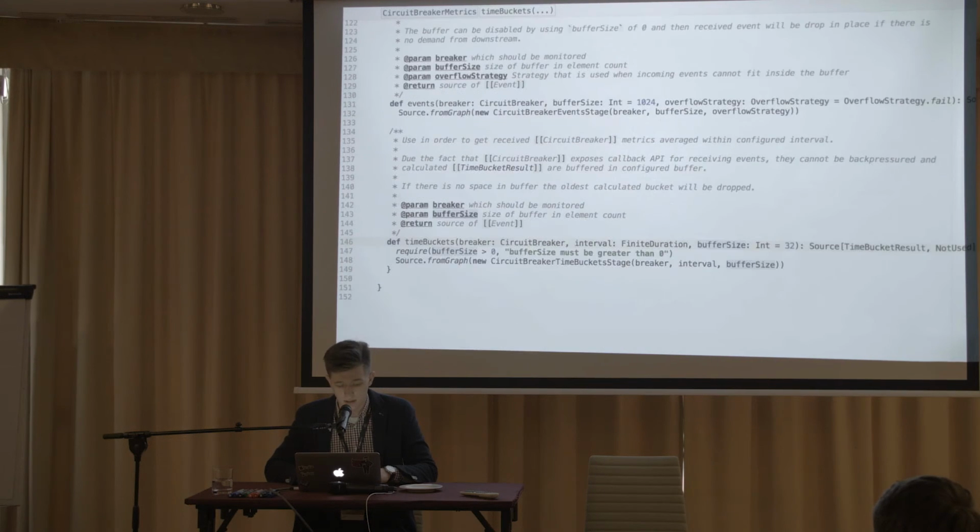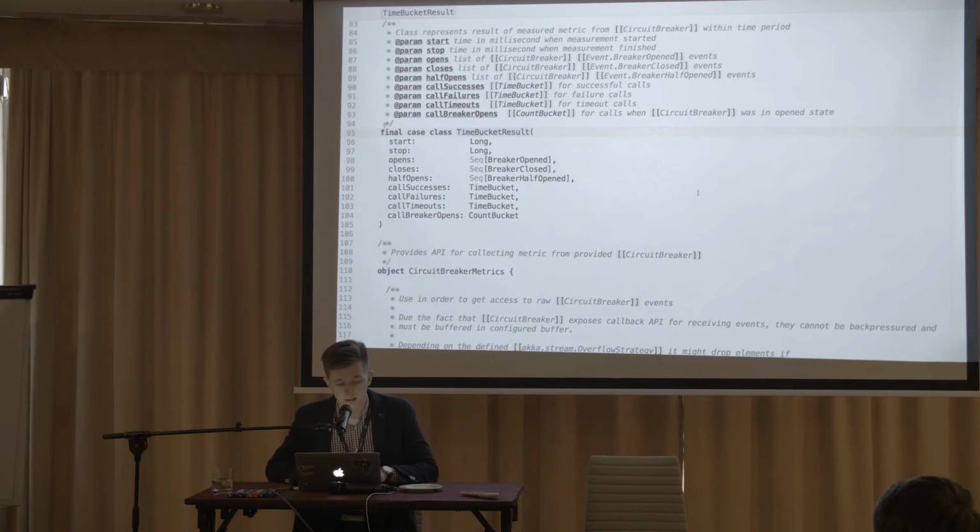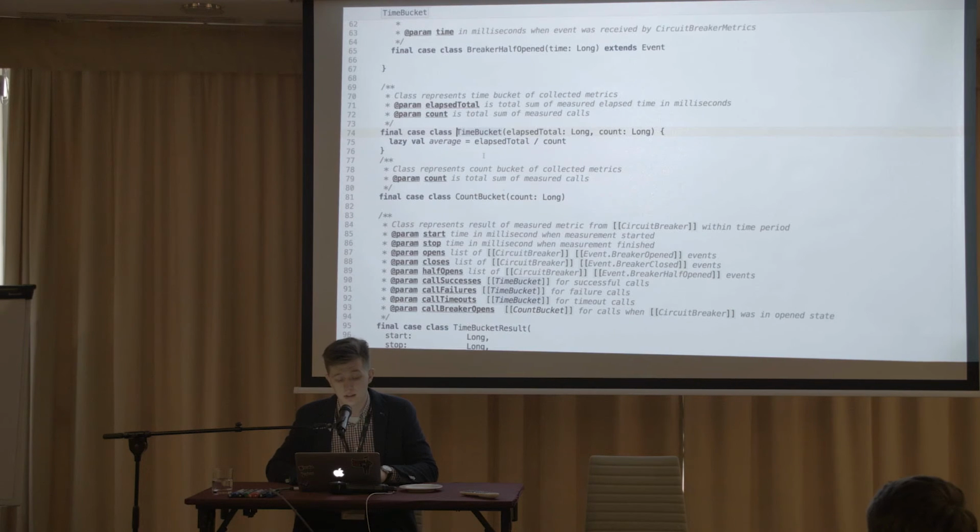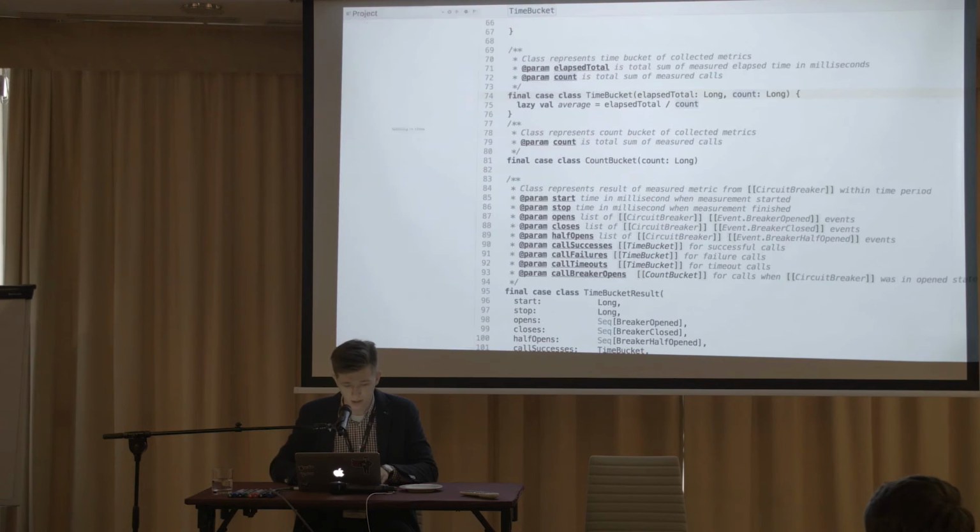And if you take a look at the time bucket results, we have the start of the time bucket, the stop of the time bucket, the events of breaker open, breaker closed, half open, and here we have time buckets for each situation: call success, call failures, call timeouts, and call breaker opens. And in the time bucket, we are calculating the sum of elapsed time and the count. So if we receive 100 success responses, we'll just calculate them in the success responses.